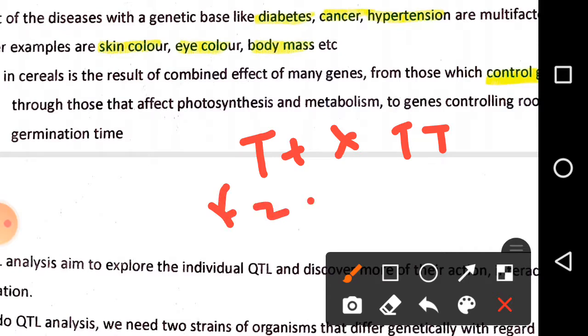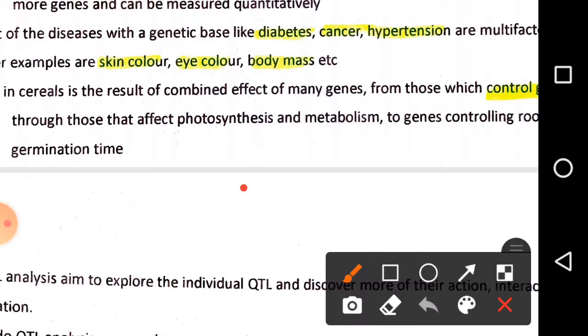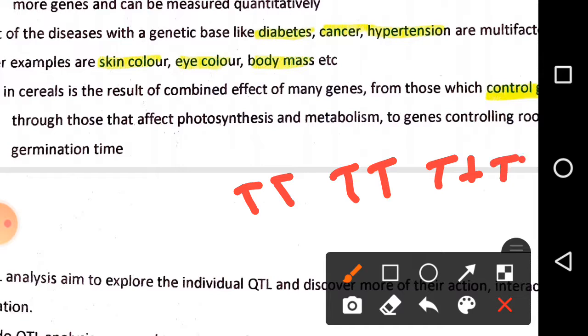In F2 we found these combinations: capital T capital T, capital T capital T, capital T small t, and capital T small t. And how do these combinations help us find out their composition or variations?